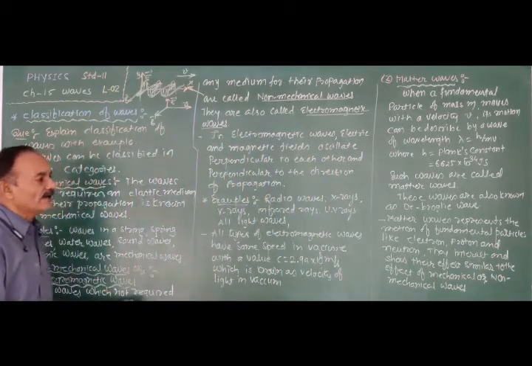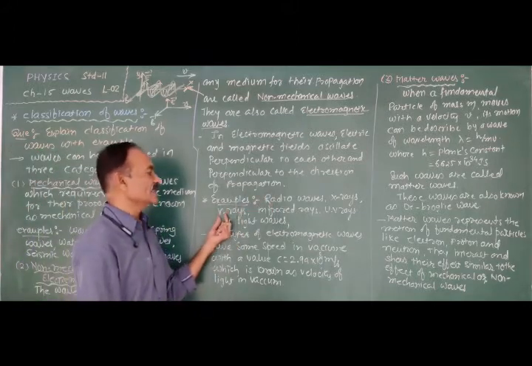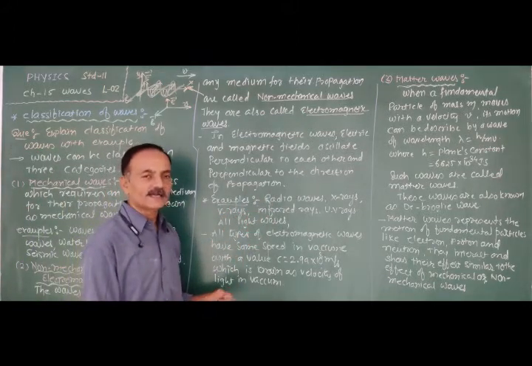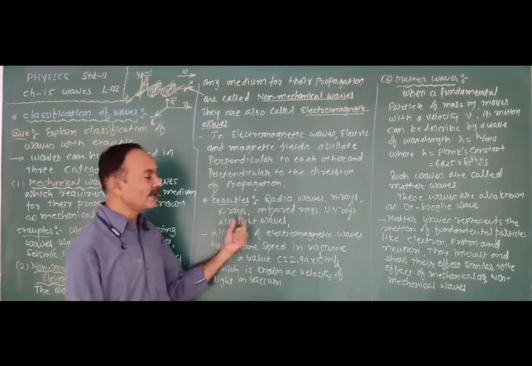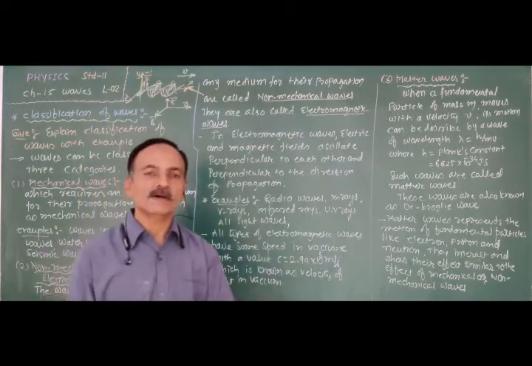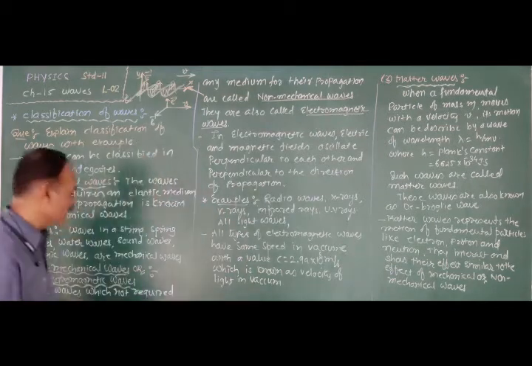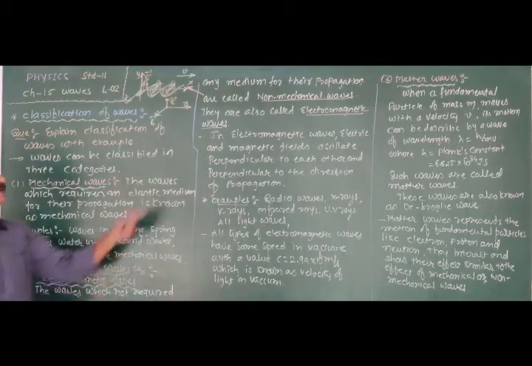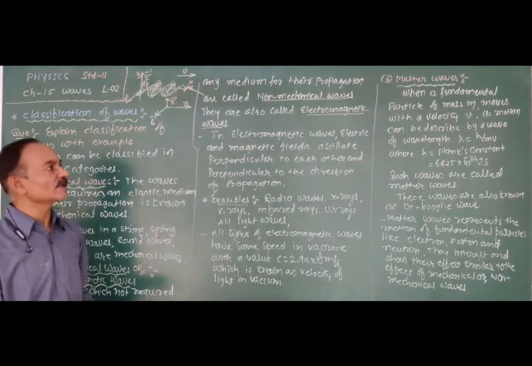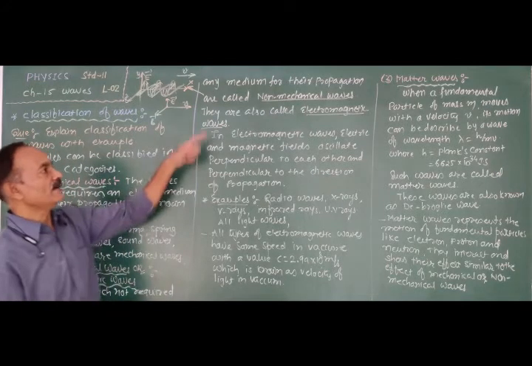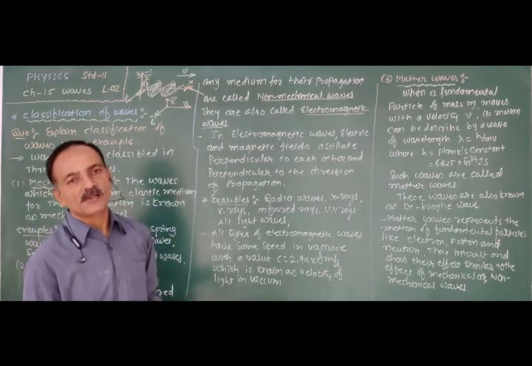Therefore, all light waves, like radio waves, X-rays, gamma rays, infrared and ultraviolet rays, are examples of non-mechanical waves. Waves which do not require any medium for their propagation are known as non-mechanical waves.